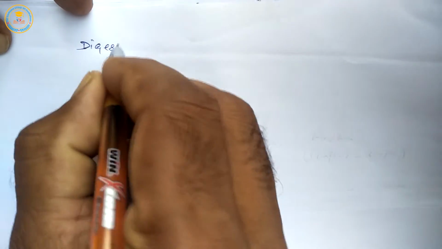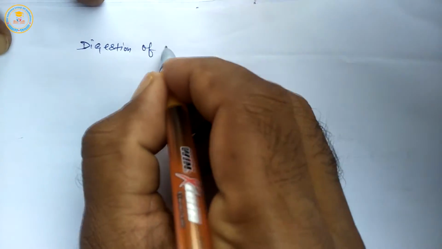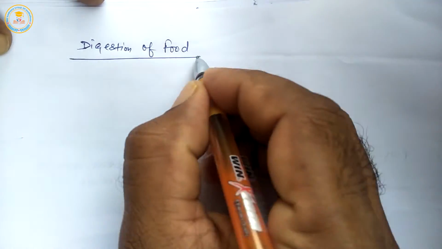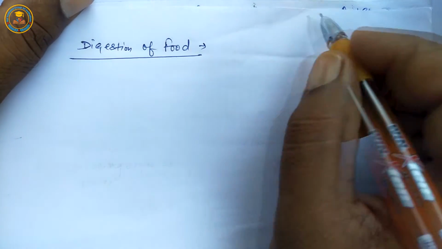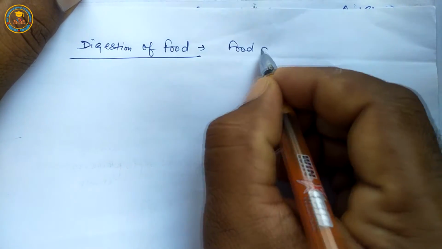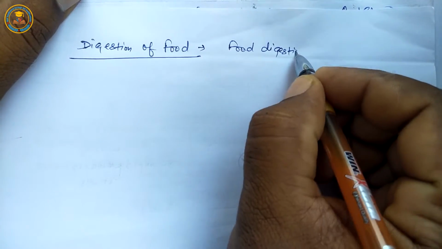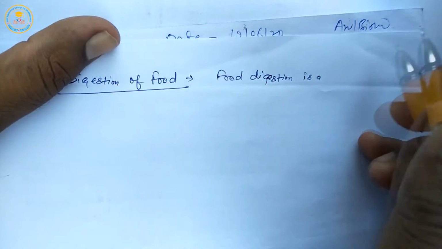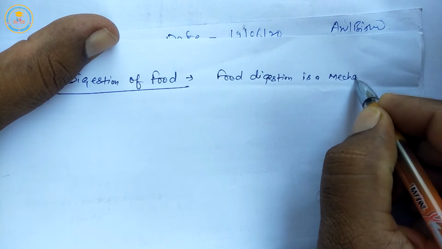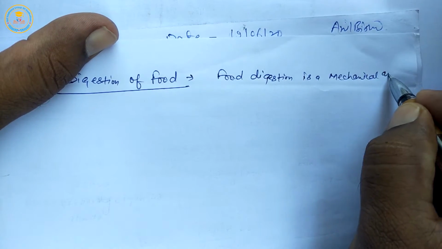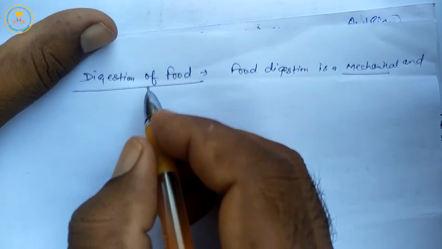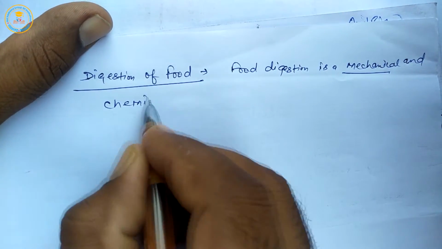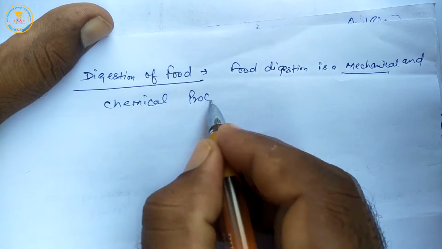Next is digestion of food. Students, digestion is a mechanical and chemical process.